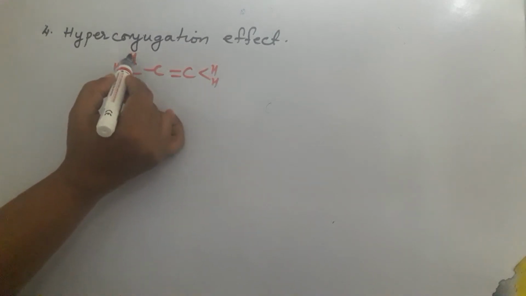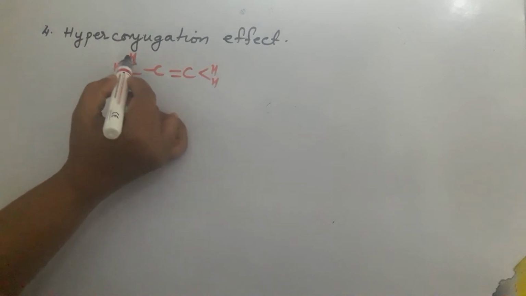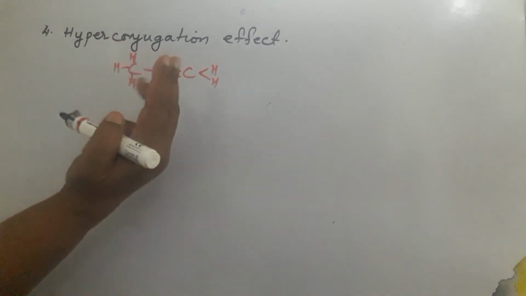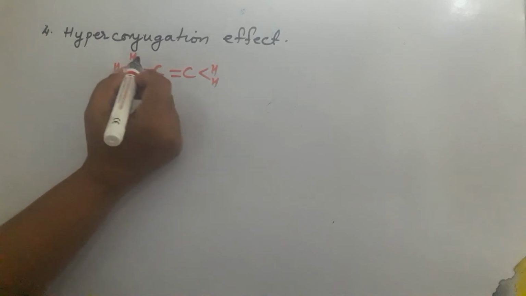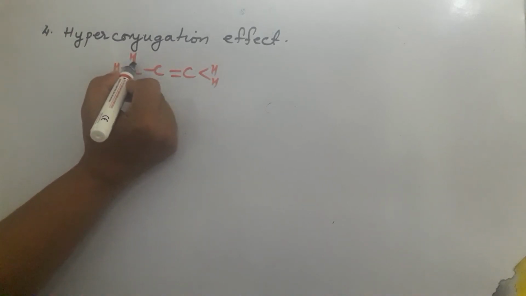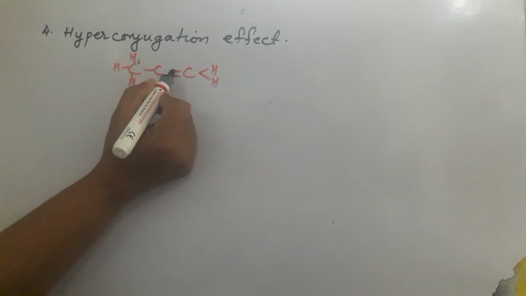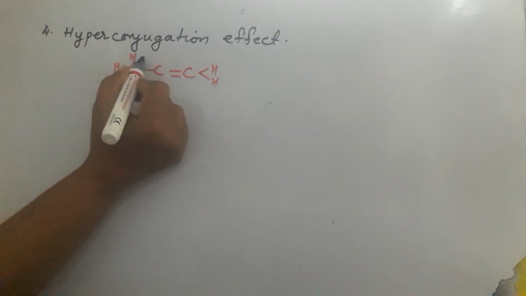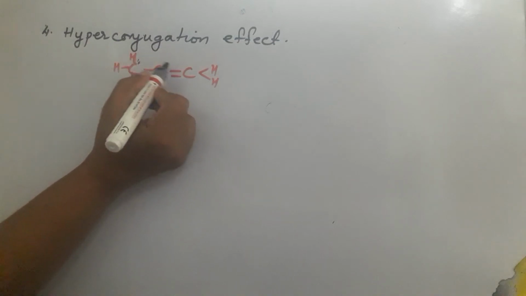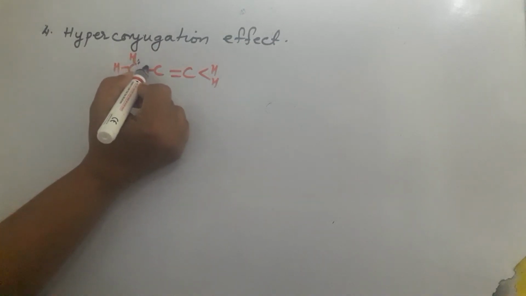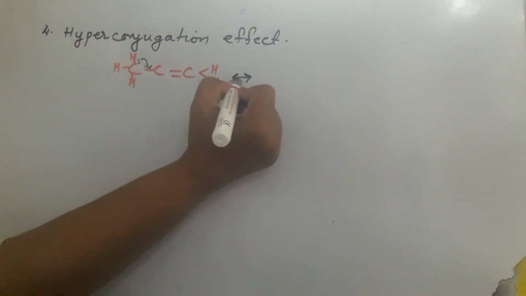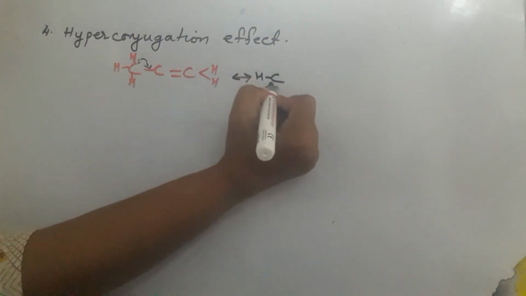So here we can see 3 alpha hydrogens, so there will be a hyperconjugation effect resulting in 3 structures. Now, what happens during the interaction of this carbon-hydrogen bond? There is a sigma electron. This sigma electron and the pi electron which is in conjugation will interact. Due to the interaction, there will be a release of the sigma electron towards the system. So the sigma electron comes here, forming a double bond. A structure formed due to that will be like this.